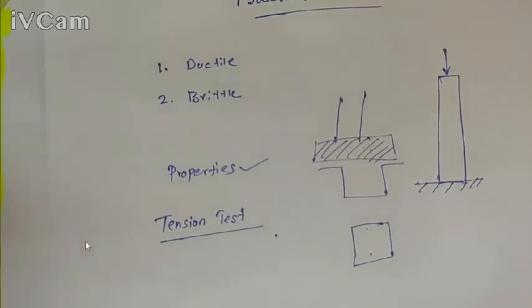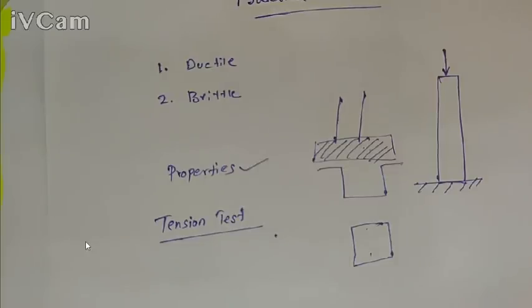Tension test. This is one of the most common mechanical stress strain tests, called the tension test. Here in this tension test, we use a standard specimen, and that standard specimen is deformed up to the fracture point.